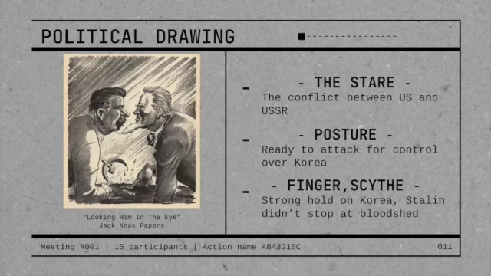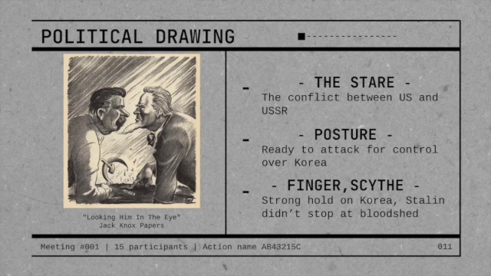Political cartoon 2. In this political cartoon, we can see a representation of Stalin and Uncle Sam. We see that they are standing above Korea, with Uncle Sam holding a finger on the sign Korea. These two are fiercely looking into each other's eyes. The message behind this, shared by the two, is a symbol for the conflict between each superpower, and the anger they hold for each other.